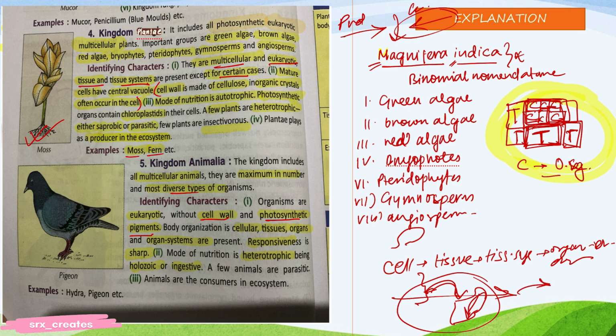This is holozoic nutrition. Now, some are parasitic. Animals are the consumers and plants are the producers. Who are the producers in the ecosystem and who are the consumers? Very important question. Very.